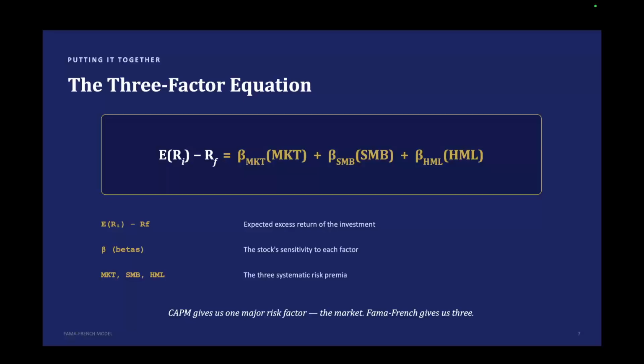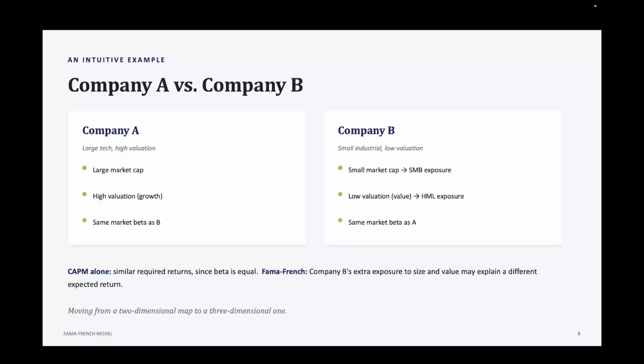This is a major conceptual shift from the CAPM, because the CAPM essentially gives us one major risk factor, the market, while the Fama-French gives us three. So, in order to make this intuitive, imagine two companies. Company A is a huge technology company trading at a very high valuation, whereas Company B is a small industrial company trading at a relatively low valuation. Suppose both companies have the same market beta. CAPM would therefore predict broadly similar required returns, assuming the other inputs are identical.